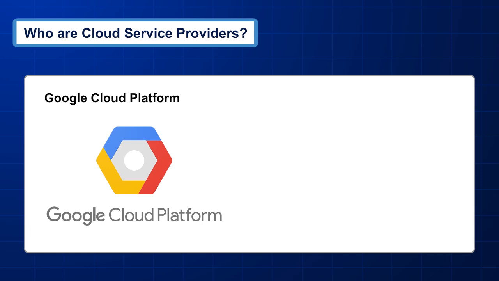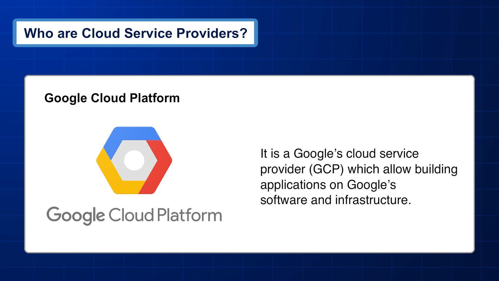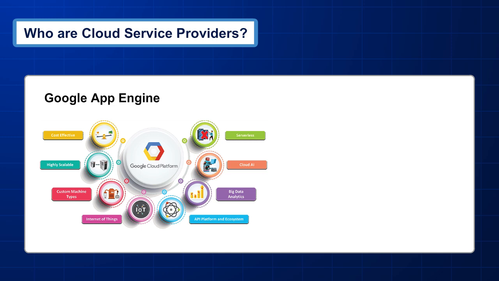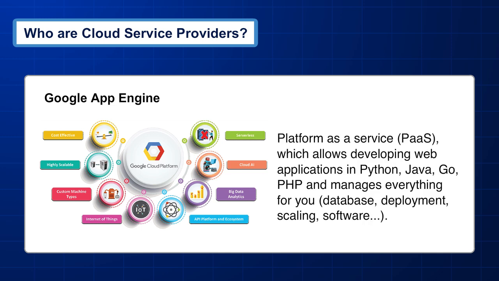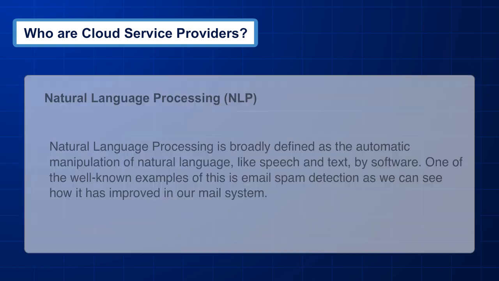Google Cloud Platform, GCP, is Google's cloud service provider, which allows building applications on Google's software and infrastructure. Google App Engine, Platform as a Service, PaaS, allows developing web applications in Python, Java, Go, and PHP, and manages everything for you: database, deployment, and scaling software.